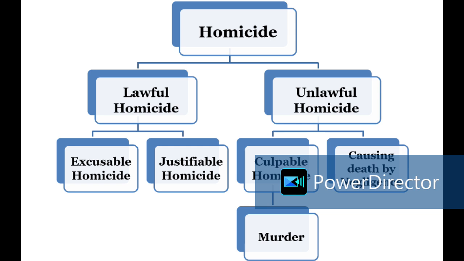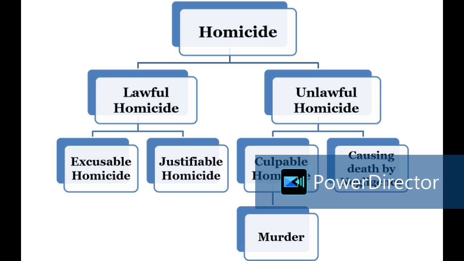Now, what are the ingredients? Later on we will look at the ingredients, or else we can straight away talk about them. What are all the ingredients? First ingredient: the accused must commit an act. That means there must be an actus reus. The section, if you see, starts with that only: whoever causes death by doing an act. That's what it precisely says. So there is an act, the actus reus, because his action is towards killing the person, isn't it? Now, first one is that.